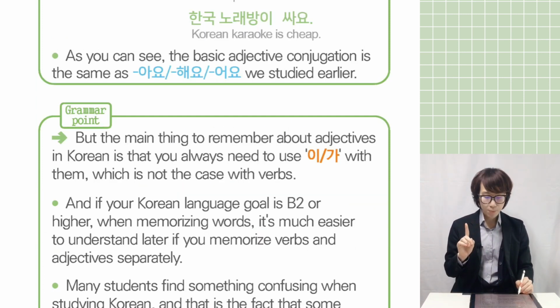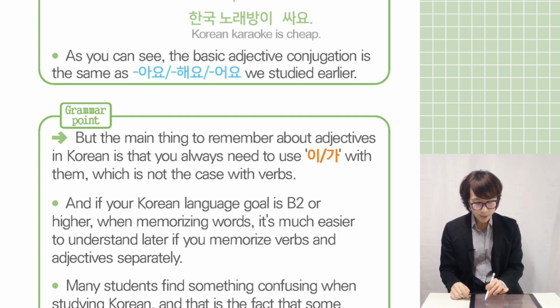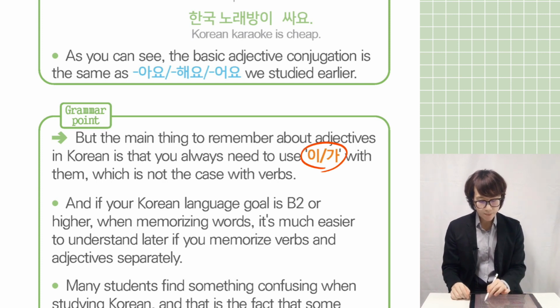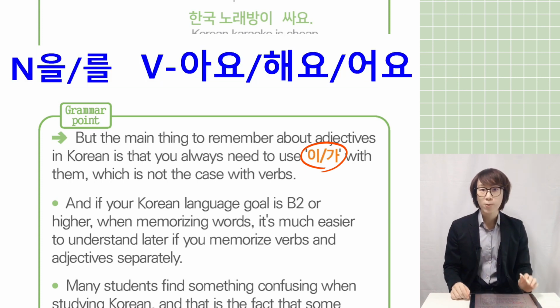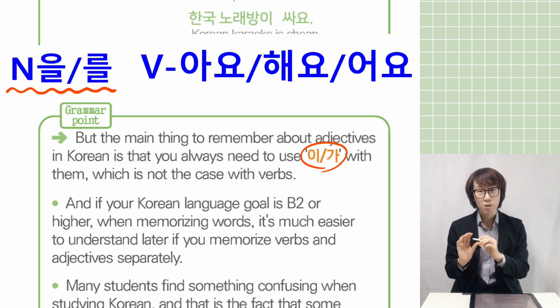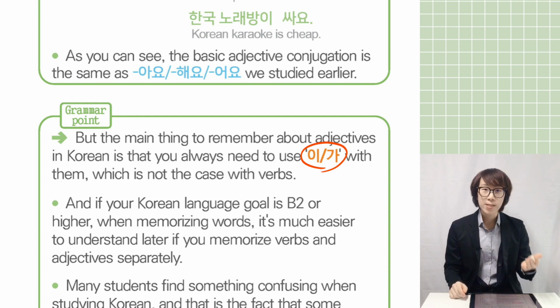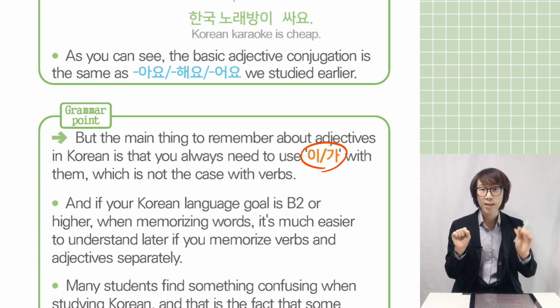But there is one important point. The main thing to remember about adjectives in Korean is that you always need to use 이/가 with them, which is not the case with verbs. In chapter 3, verb 아요, 해요, 어요 always have to use 을/를, right? The object marker 을/를 is used together with verbs. But when you say an adjective, it is basically followed by 이/가. Please remember, this is the basic of the basic.